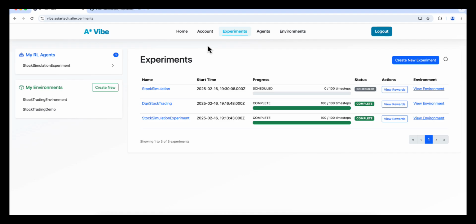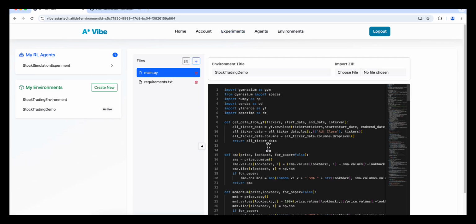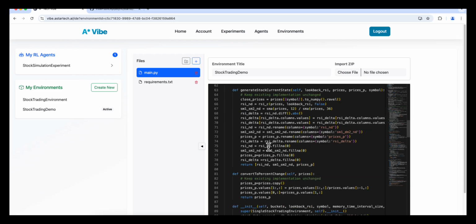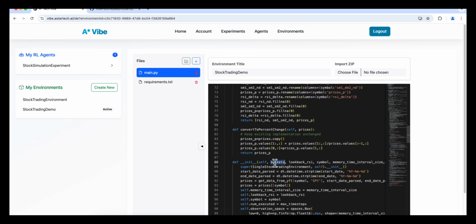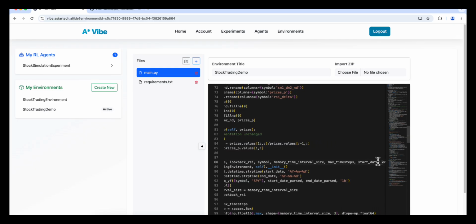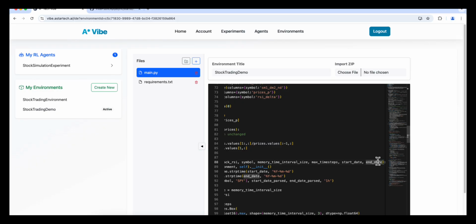Now going back to the startup configuration map, what is the startup configuration map? If we view the environment, which we can easily do by just clicking on view environment, we will see that there's an init method, and the init method has exactly the same parameters as the startup configuration map, which are buckets, loopback, RSI, symbol, memory interval size. So the keys of that match with this. So that's exactly why they're called the startup configuration map. I just wanted to quickly show you that.